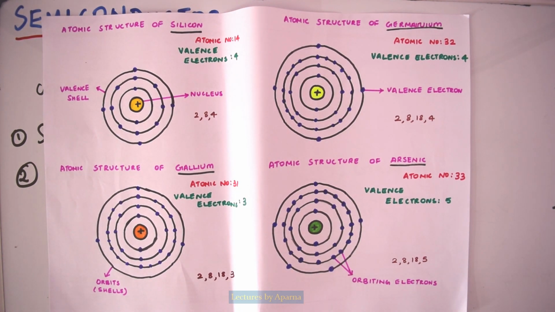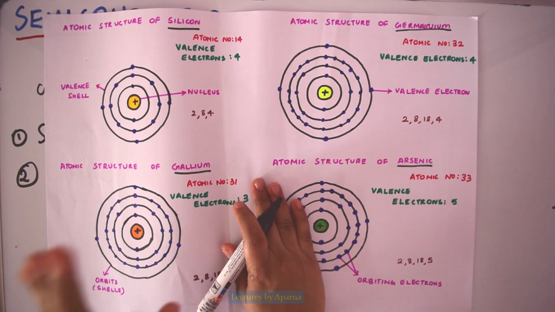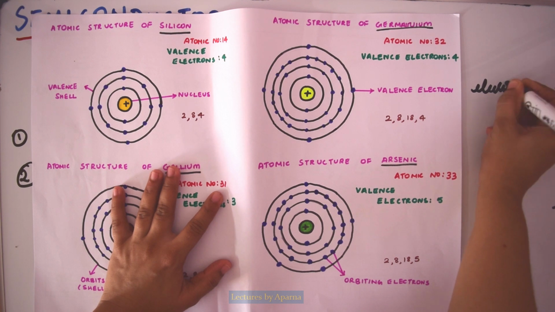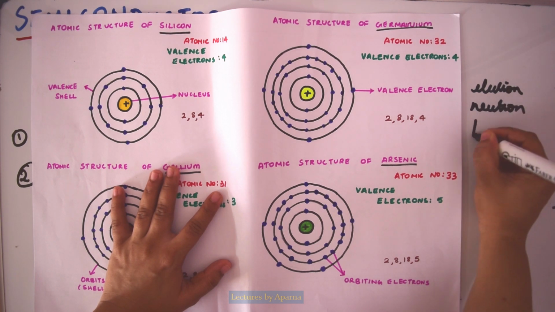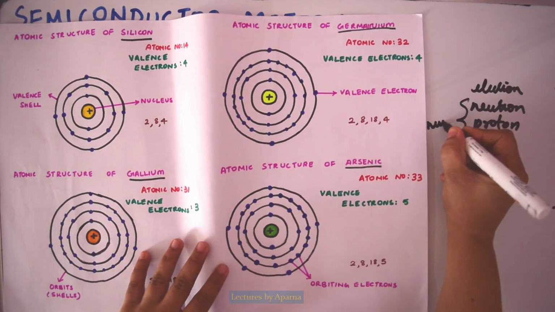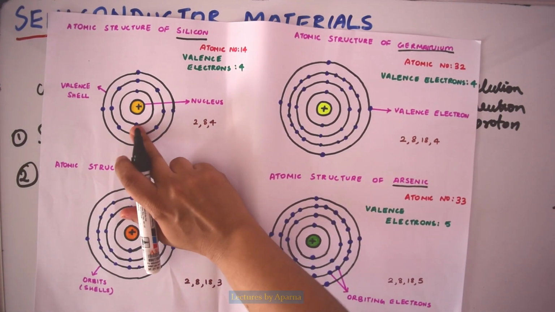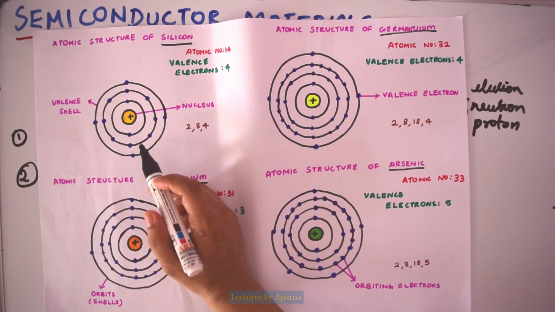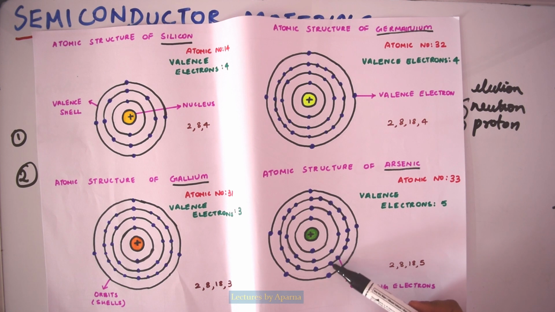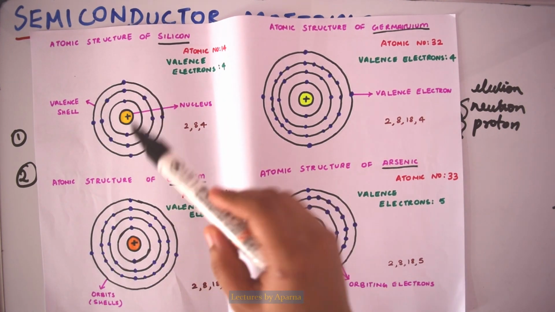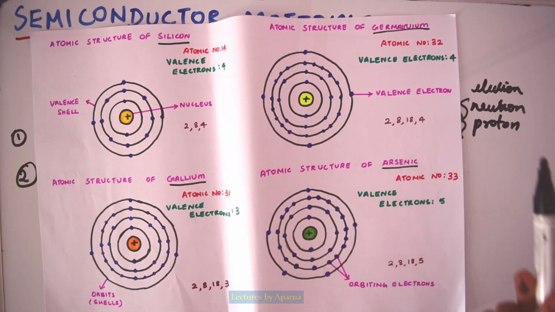Looking at the atomic structure, we can see that there are three fundamental particles in an atom: electron, neutron and proton. The neutrons and protons make the nucleus. The nucleus is at the center and surrounding it there are orbits. The electrons in the orbits are called orbiting electrons. The outermost orbit is called the valence shell, and the electrons in this valence shell are called valence electrons.